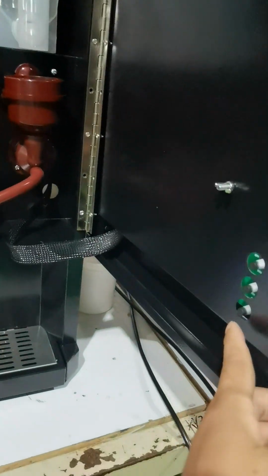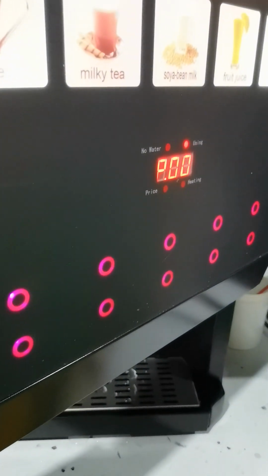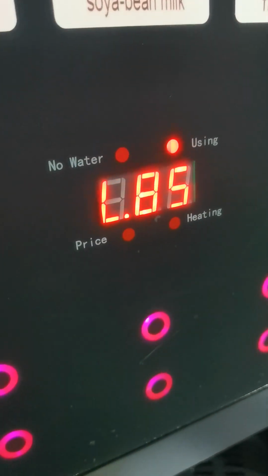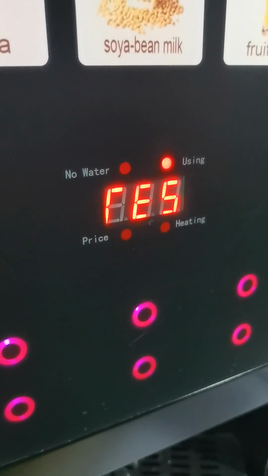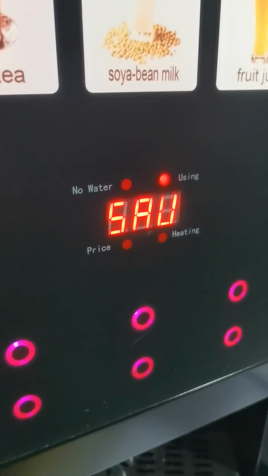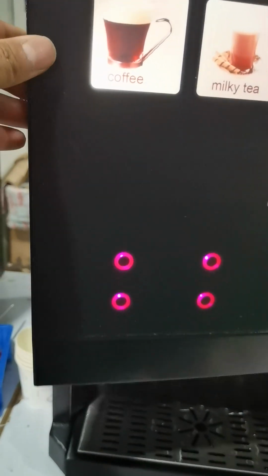And here have the touch button, setting button for setting price, drinks, and temperature, and the volume of coffee for setting the inside.